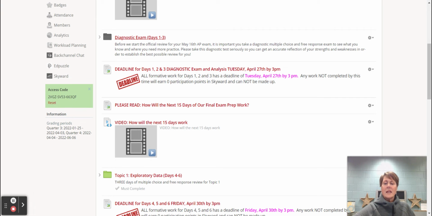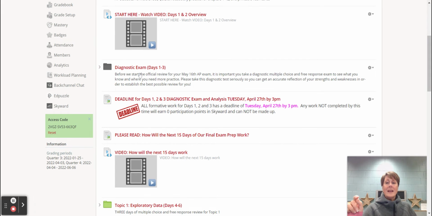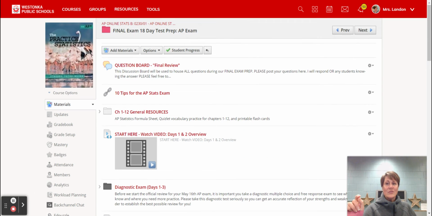And the reason I want to talk about this now is because this review is graded on participation and not accuracy. If you meet the deadlines for all the scheduled work, no matter how you do, you will get 100%. So I'll be honest with you, with exception to section 12.1, there's no reason everyone in here should not get 100% on the work for fourth quarter. So it's really kind of an easy A if you sit here and do the work.